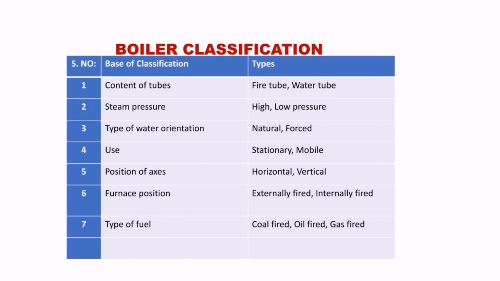Type of water circulation: natural circulation and forced circulation. Basis of use: stationary boilers and mobile boilers. Position of axis: horizontal boilers and vertical boilers. Furnace position: externally fired and internally fired. Type of fuel used: coal fired, oil fired and gas fired. This is the classification of boilers.